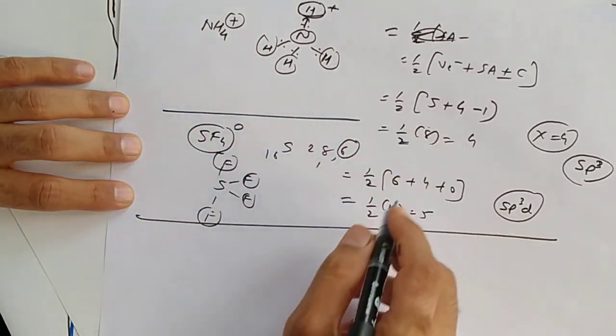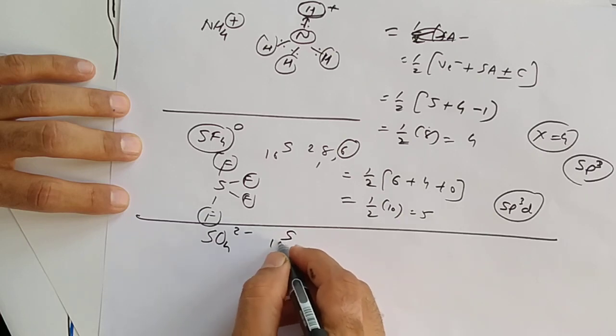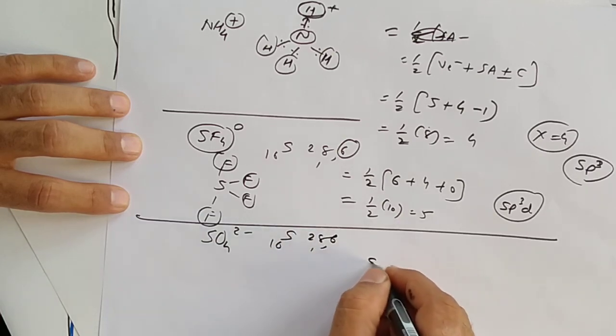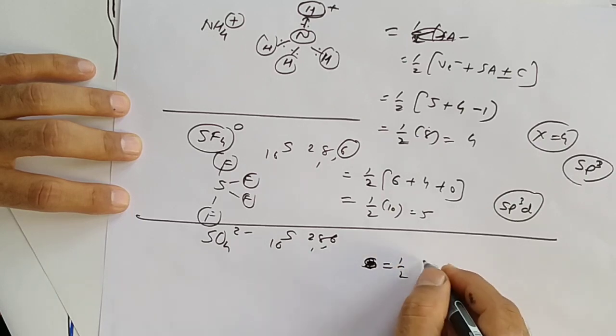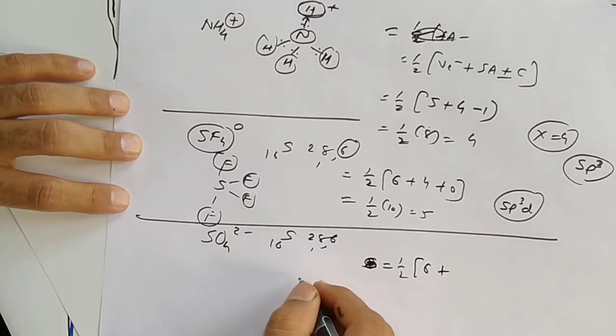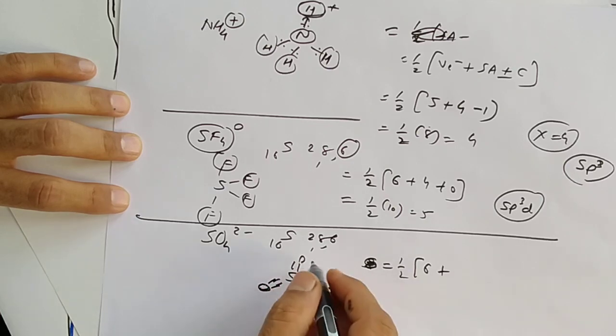Now what about SO4 2 minus? Here same, sulfur having 6 electrons in outermost orbit. But here our oxygen is not having single valency. Oxygen are double valency.